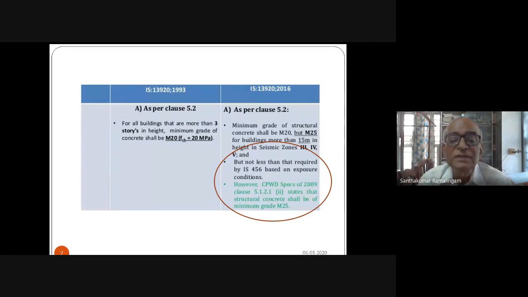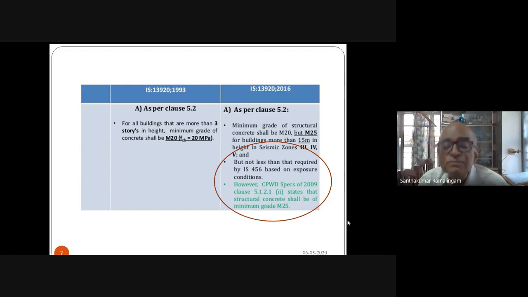The next question that is asked is, what is the strength of concrete to be used for seismic resistance? As per the old code 1993, M20 was permitted. But if you look at the new code, minimum grade of structural concrete shall be M20, but M25 for buildings more than 15 meter in height and in seismic zones 3, 4, and 5.